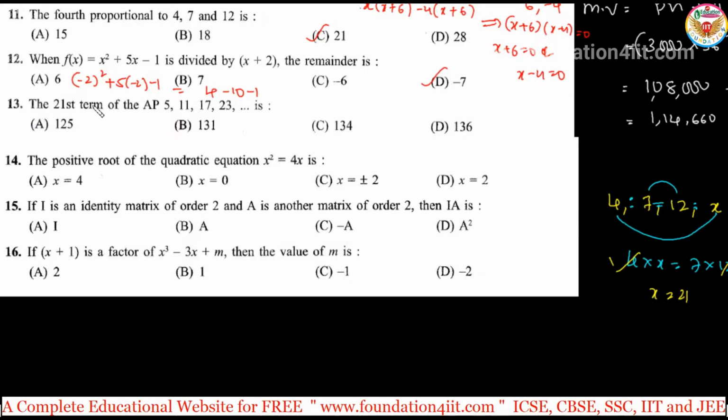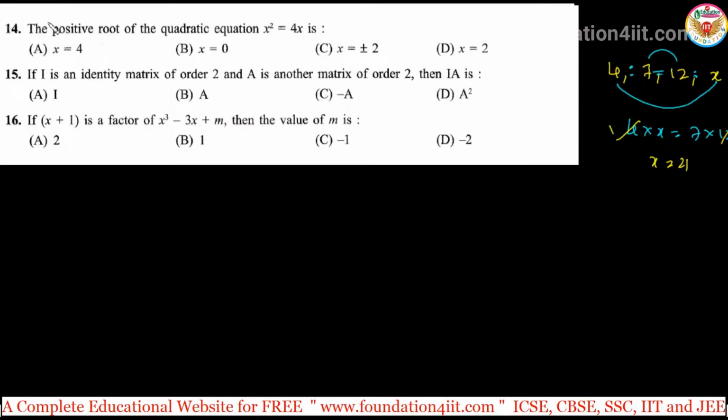Here is the 13th one, 21st term of the series. 21st term, so A21. That is A plus (n minus 1) into D. A is the first term, 5 plus (n minus 1), 21 minus 1, into difference. Difference is any term minus the previous term, second term minus first term, 11 minus 5, so 6. So 5 plus 21 minus 1 is 20. 20 into 6, so 120 plus 5, 125. So option A.